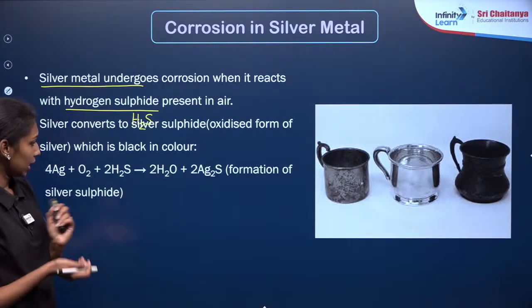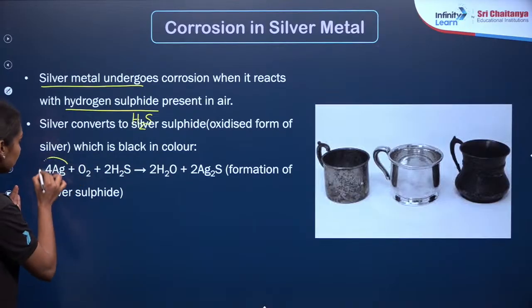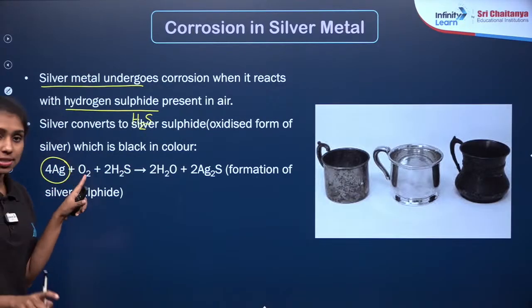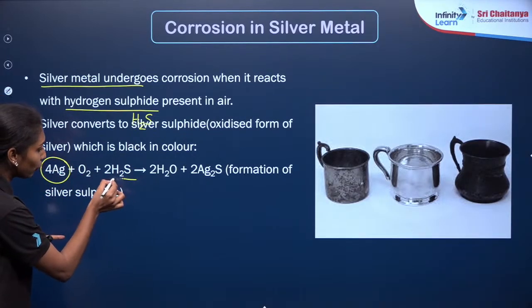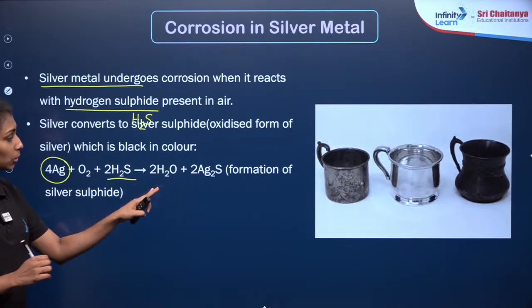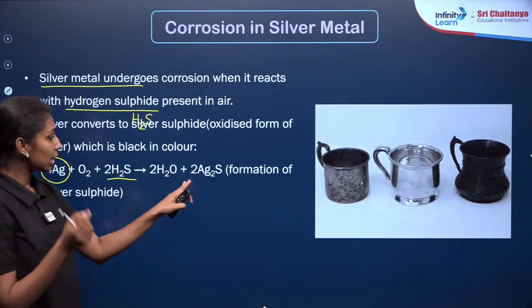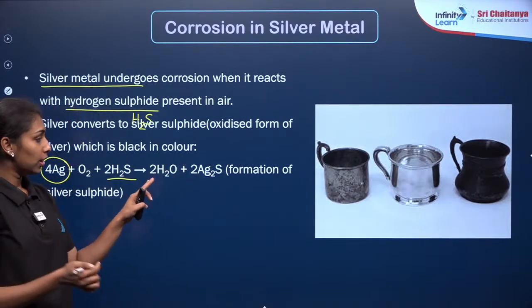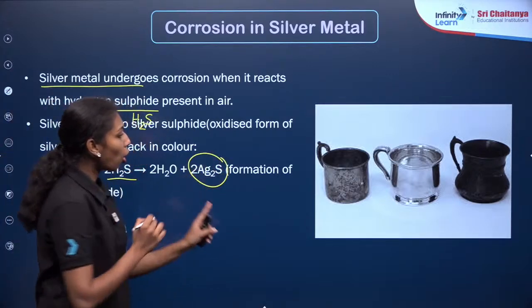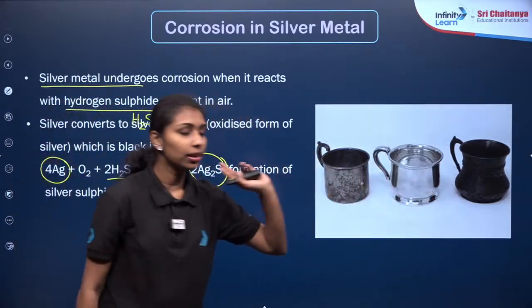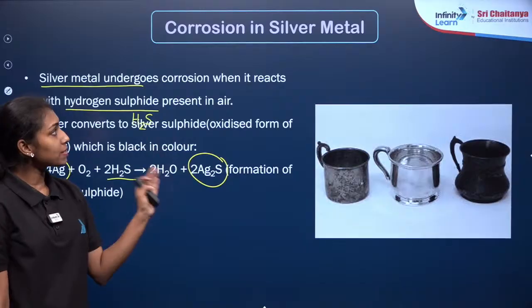Let us see the reaction here. So this will be our silver. This will react with the oxygen as well as H2S, hydrogen sulfide, in the air, right? So it will be converting to the oxidized form of silver known as silver sulfide along with water. So this is the reason for the black color of the silver observed here. Is that clear? This will be the corrosion of silver metal.